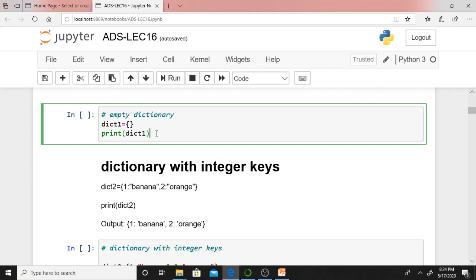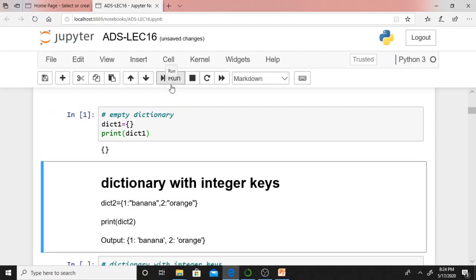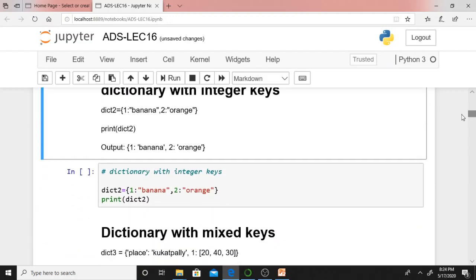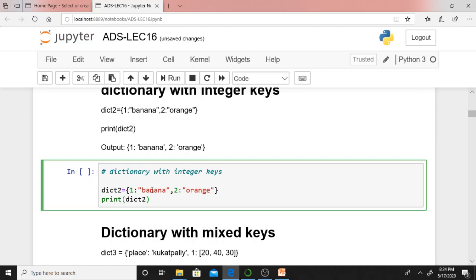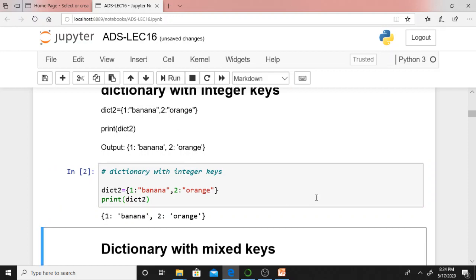Just try to recall what I discussed in the PowerPoint presentation. I can create an empty dictionary with curly braces. If you run this, what will it display? It will display just an empty dictionary. Even you can create a dictionary with integer keys. 1 is an integer, 2 is an integer. I can create dictionaries with integer keys. I am displaying that particular dictionary.